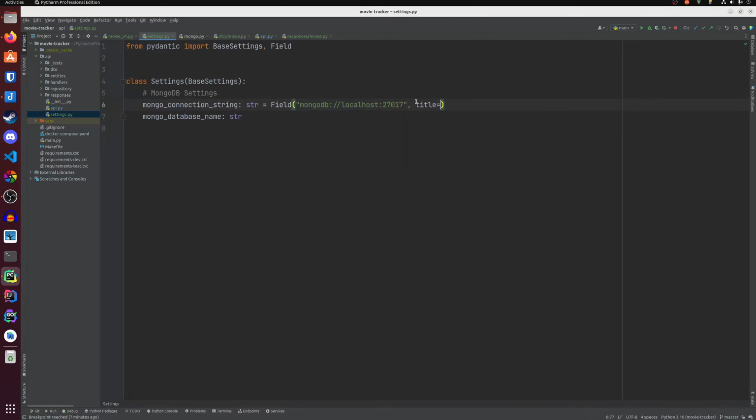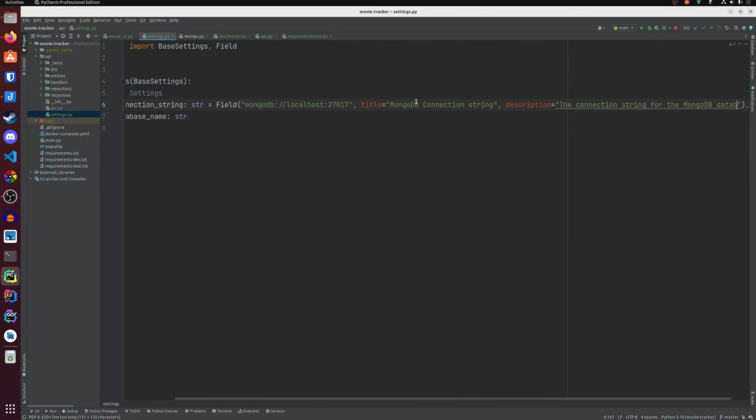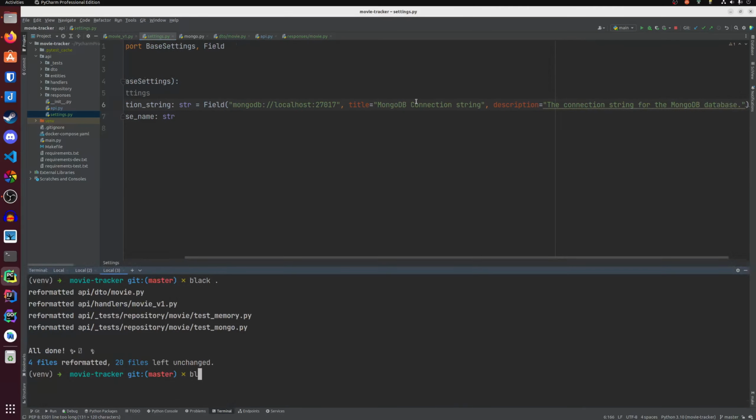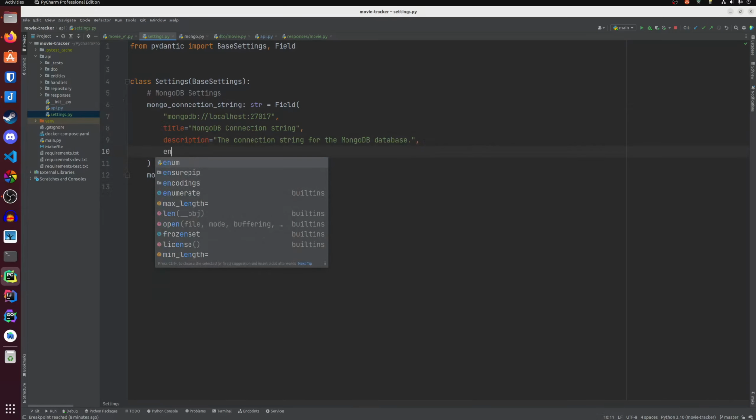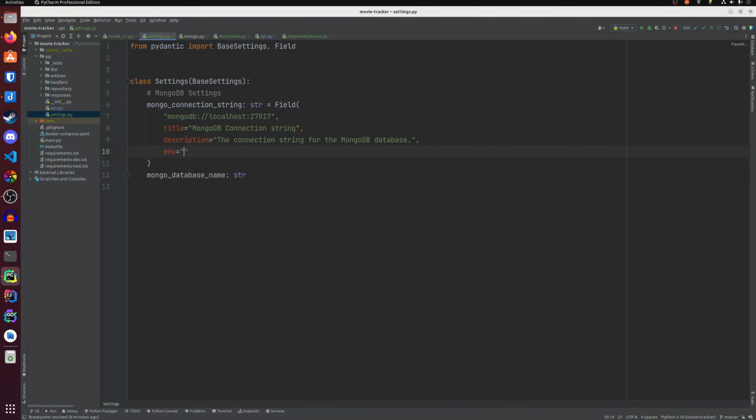Then we can give it a title, MongoDB connection string, and give it a description: the connection string for the MongoDB database. Format the code real quick using black, and then I'll give it an env.